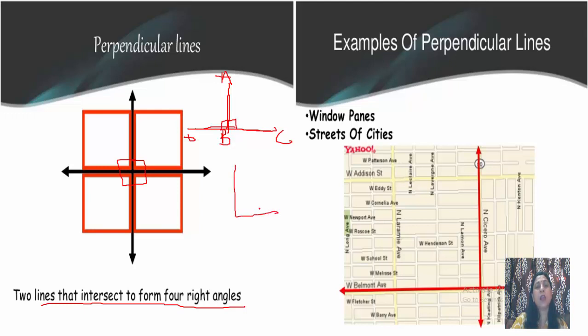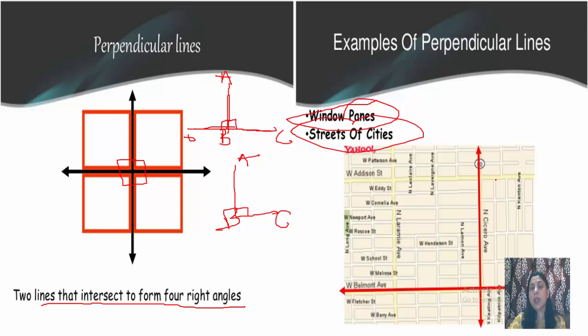If you see like this, A, B, C, you can see here only one angle is formed. So this is also perpendicular. AB is perpendicular to BC. So vice versa, if two lines intersect and make a 90 degree angle, they are perpendicular lines. Examples of perpendicular lines you can give: window panes, streets of cities.